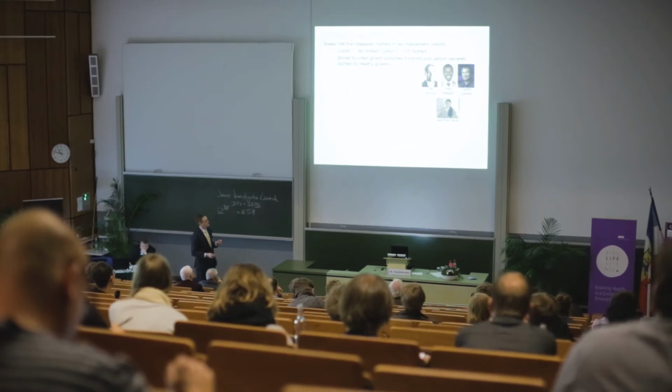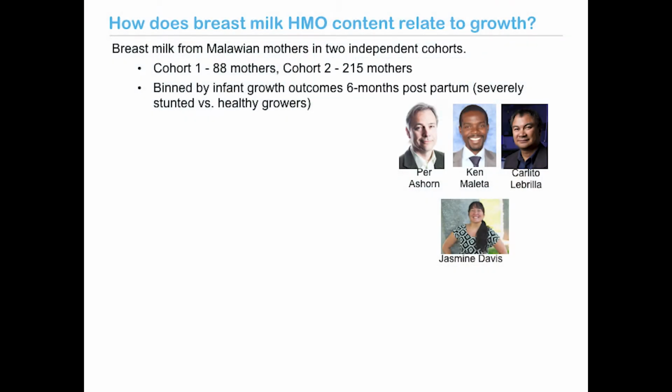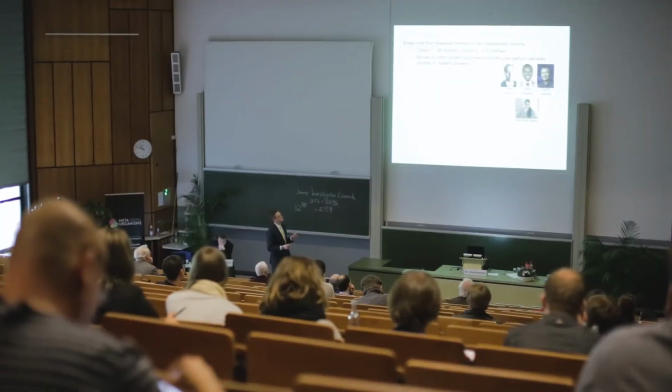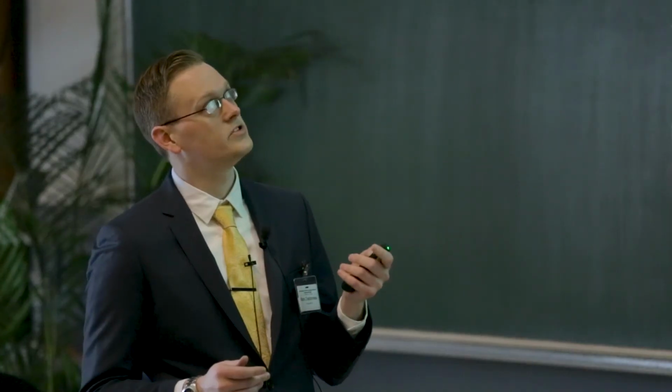To address the latter, we teamed up with our collaborators in Finland and Malawi and the University of California, Davis to characterize breast milk from Malawian mothers in 2 independent cohorts. The first cohort had 88 mothers and the second had 215. The milk samples were collected from these mothers at 6 months postpartum and characterized for their HMO content by mass spec methods. And the mothers were then binned by the growth outcomes of their children, either healthy or severely stunted.